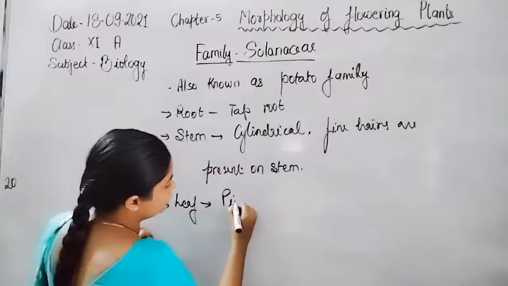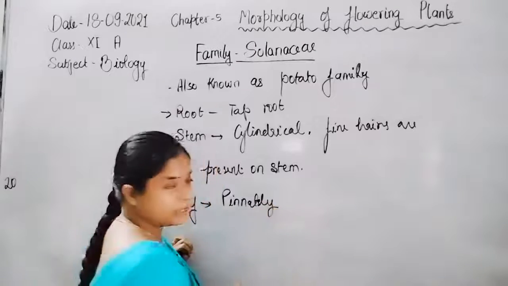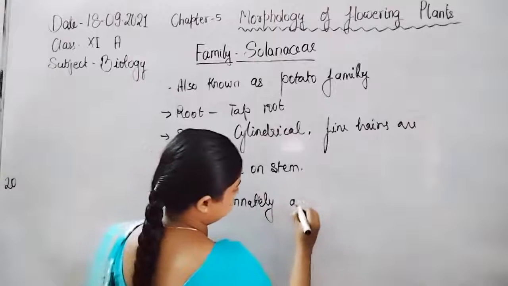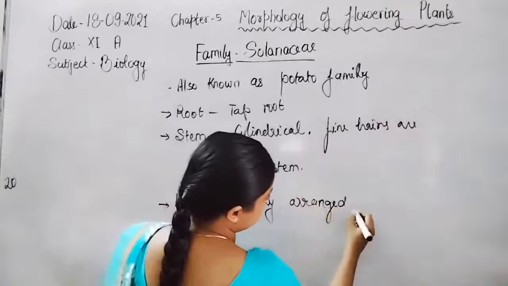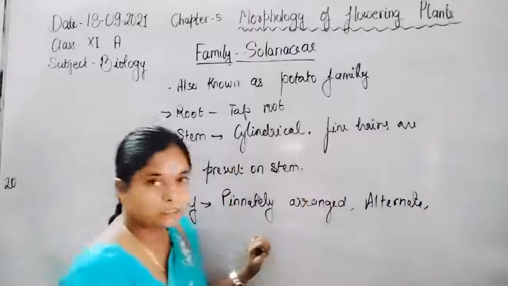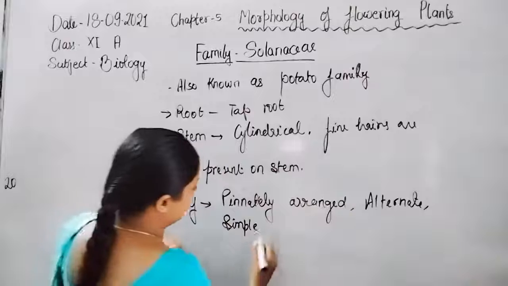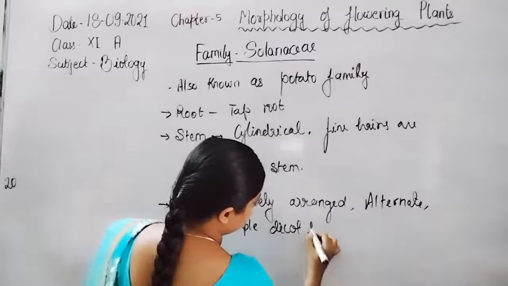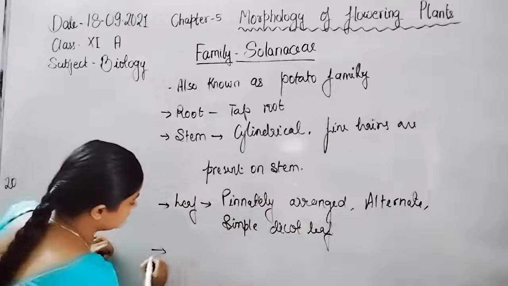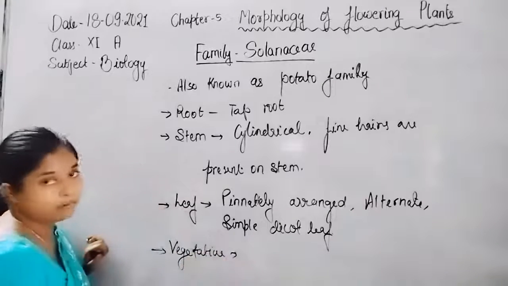Mostly the leaf is pinnately arranged. Alternate, simple dicot leaf, because the plant is also dicot. So for the whole plant, we are going to discuss the habitat or the vegetative characteristics.